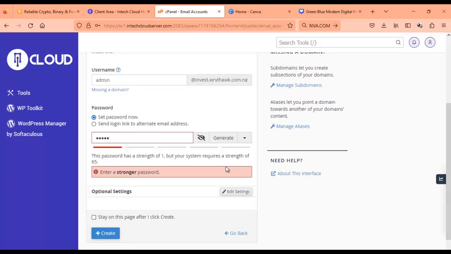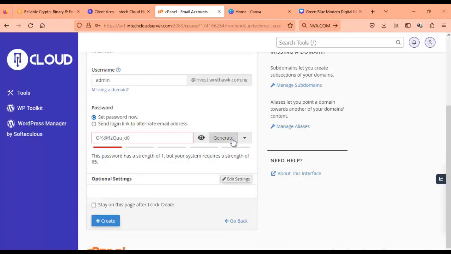Same password is very weak, so you can always give a strong password. You can actually auto generate. You can see generate here, which will give you one, so you can as well copy the password this way and store it somewhere.